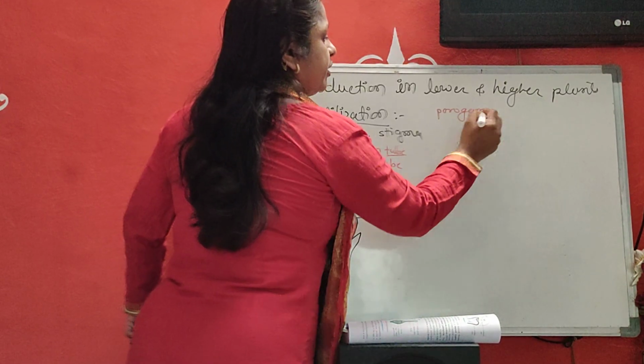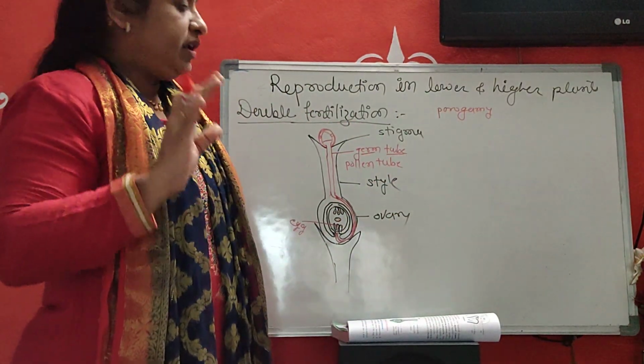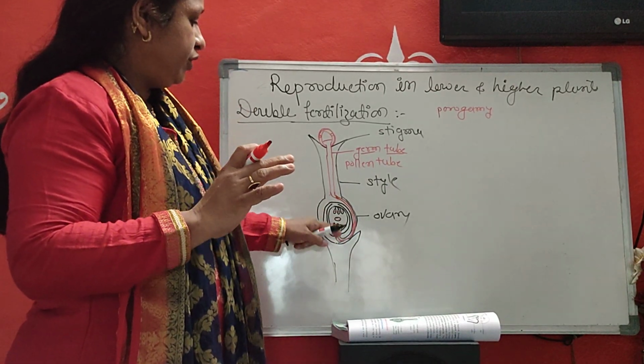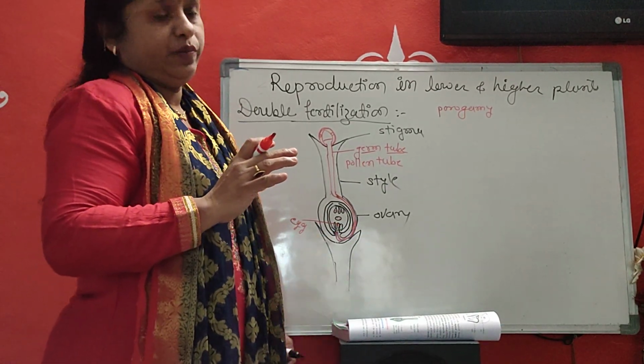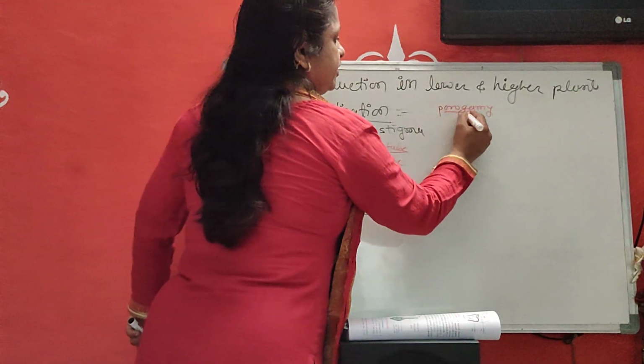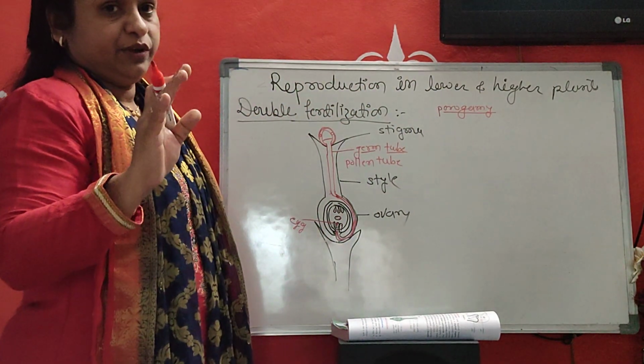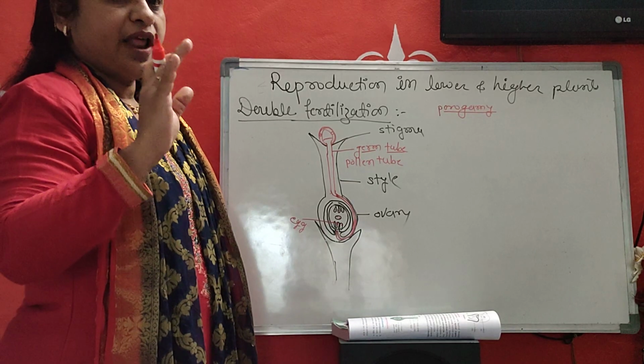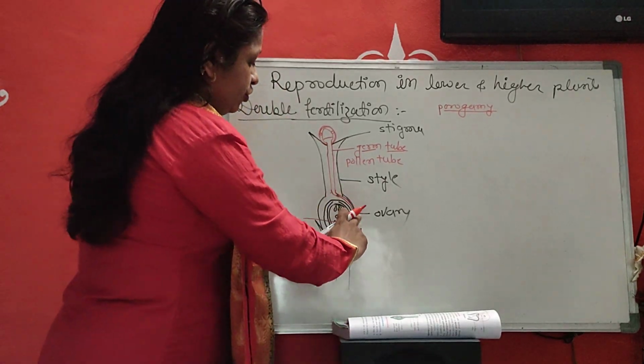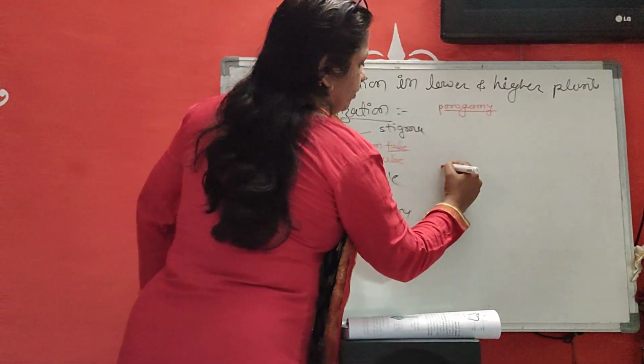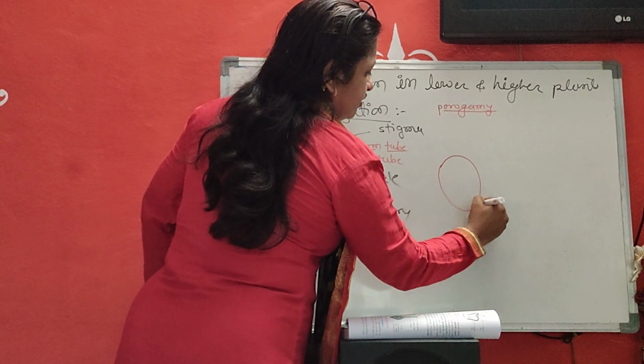What is meant by porogamy? Porogamy means the entry of the pollen tube through the micropyle. This process is called porogamy. In some plants the pollen tube enters differently. This one is an embryo sac.